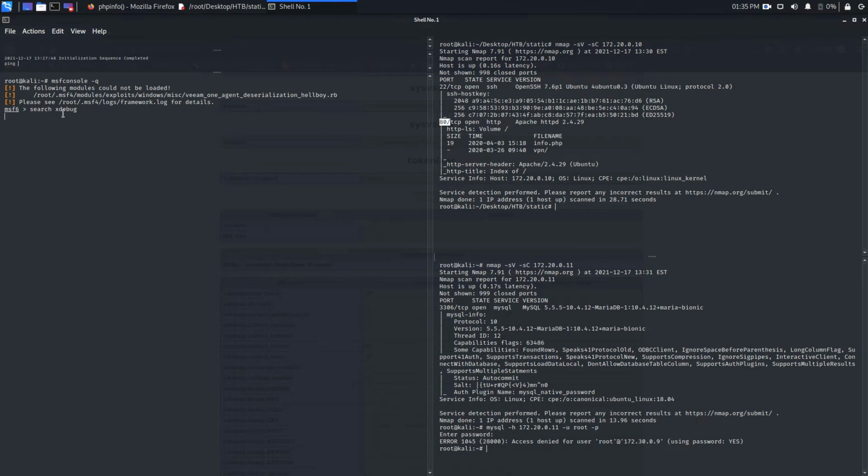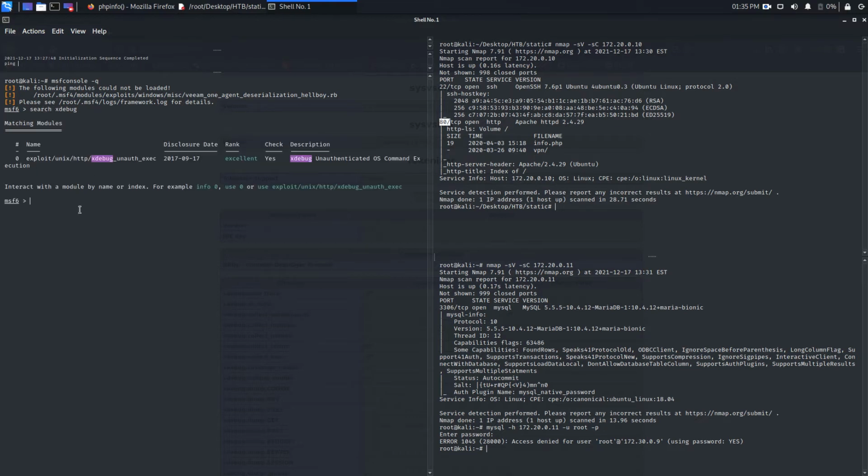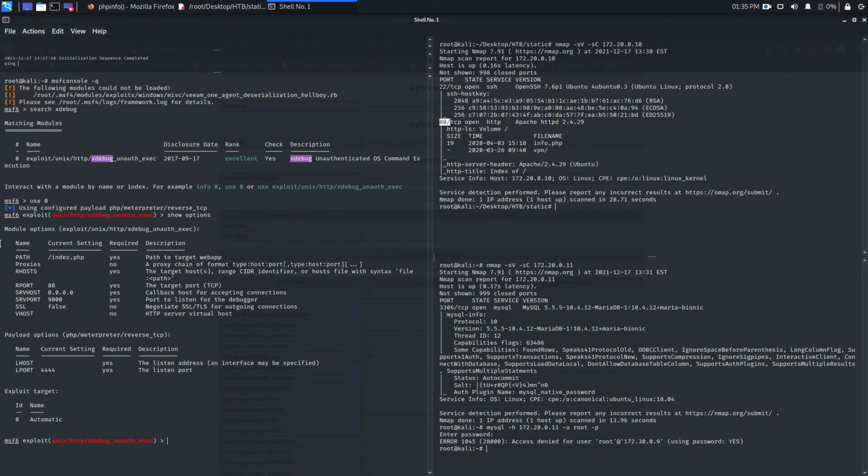Xdebug, and we find that. You can use the whole path or just the ID. So the ID is 0, use 0, show options, and these are the options. I need to change a few things like the path and rhost. The port number is already correct because it's using port number 80, SSL is already off, and lhost.